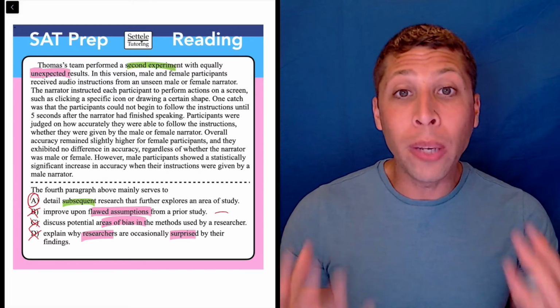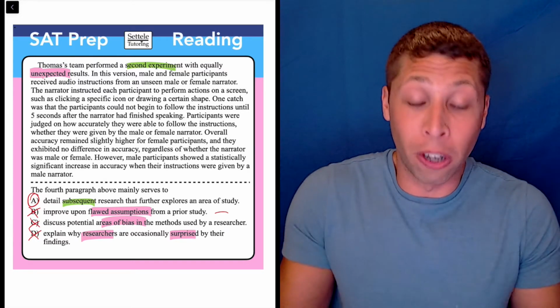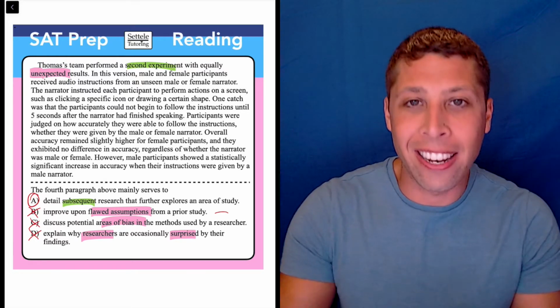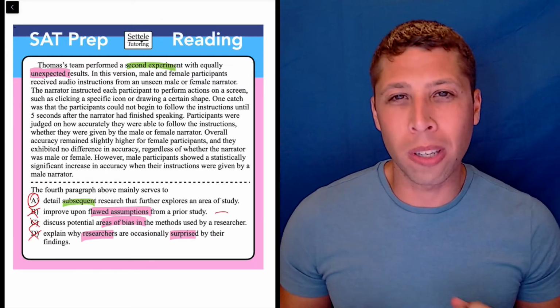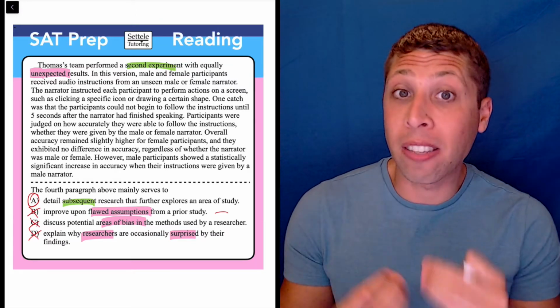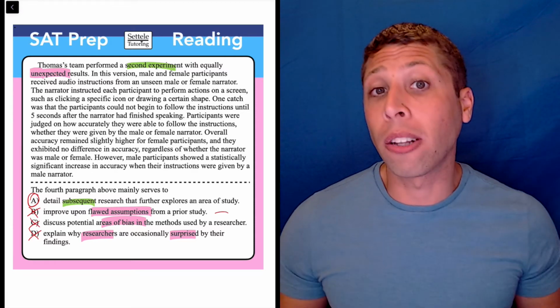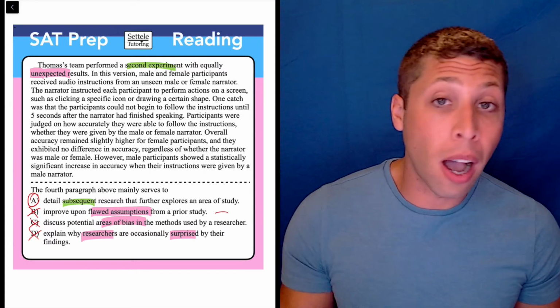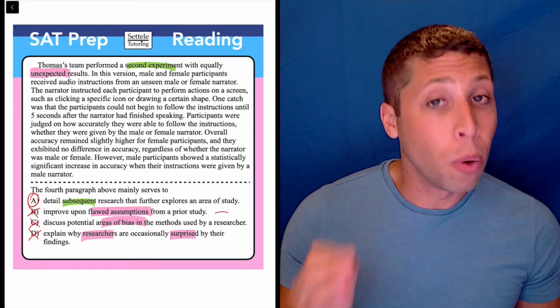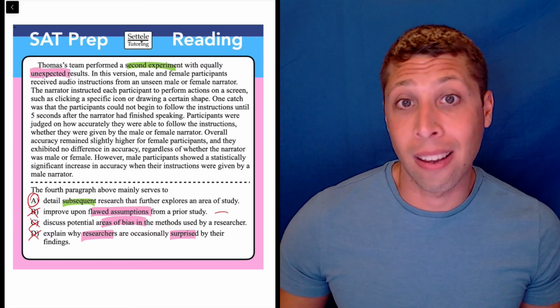And this is why weak answers are sometimes or usually right, is that they don't offend. They don't go against something in the passage. The stronger, more specific choices usually have problems. There might be things about them that are correct, but we always have to look for those problem words, the strong words, and cross things out that go too far beyond what the passage itself is saying. We're not allowed to bring in our own ideas. The lines have to prove the choices.